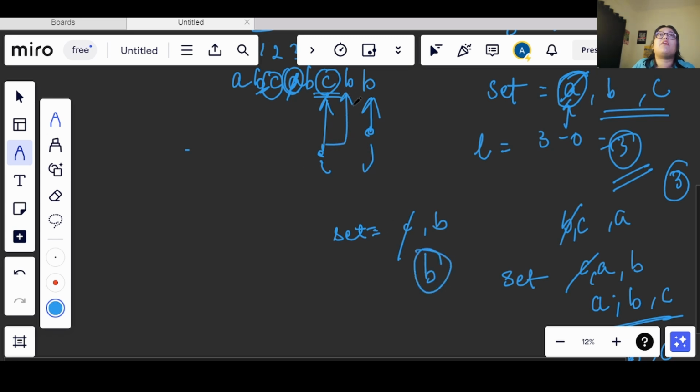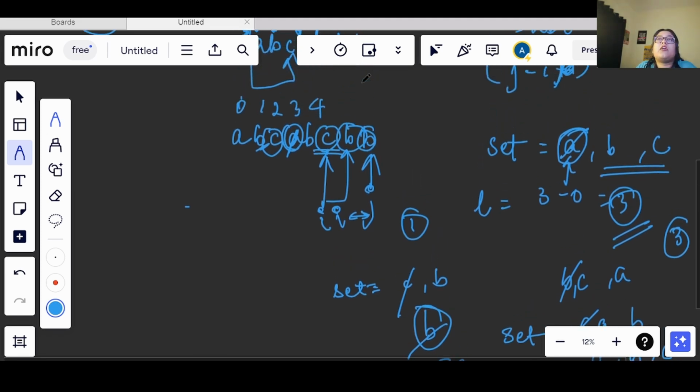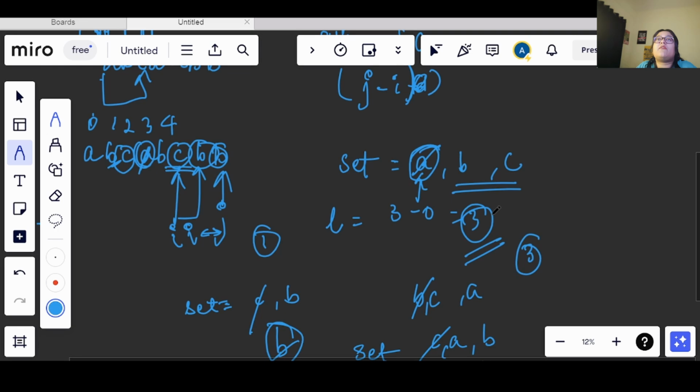Again I will move forward and I will see that I have a B here, and B is still in the jth index, so I will be removing this also. My set will now become empty. Now the difference between them is 1 only. Therefore this cannot be my maximum length, so we don't have to even include that. Also, these both are the same elements, so this cannot be a substring. Now the maximum length that I will get here is 3.